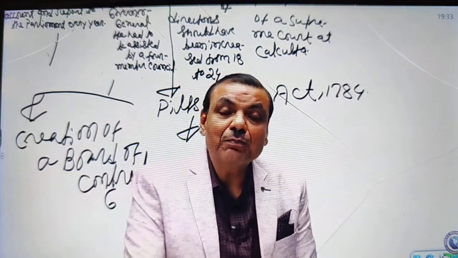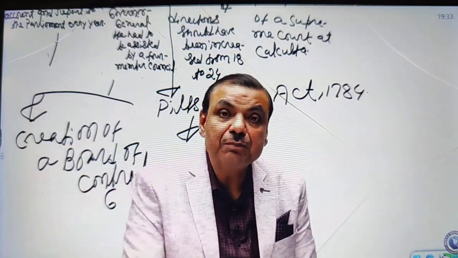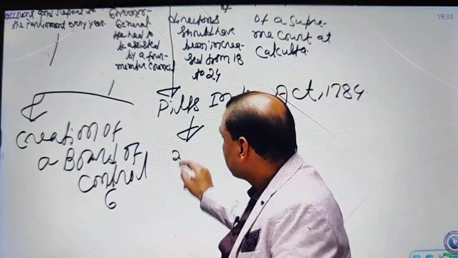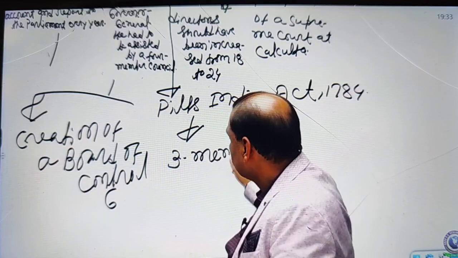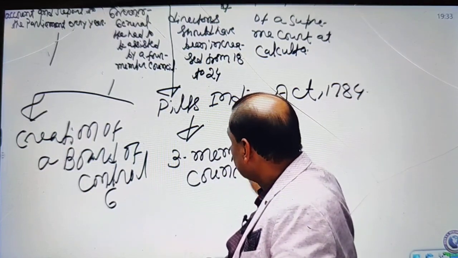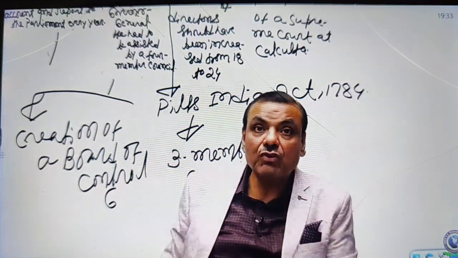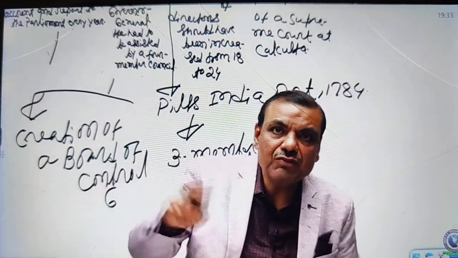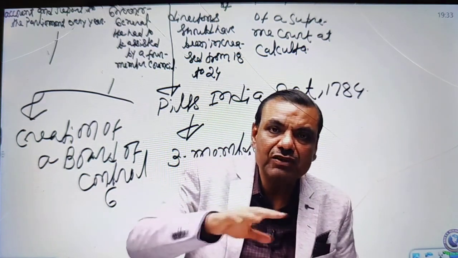That's why, at the persistent request of Warren Hastings, in Pitt's India Act the total membership of the council was converted into a 3-member council, in place of the 4-member council. Why a 3-member council? Now the Governor General could be in a slightly beneficial position. In what way? Suppose even a single member is along with the Governor General. Then the division in the council would be 2 and 2, which means there would be a tie.